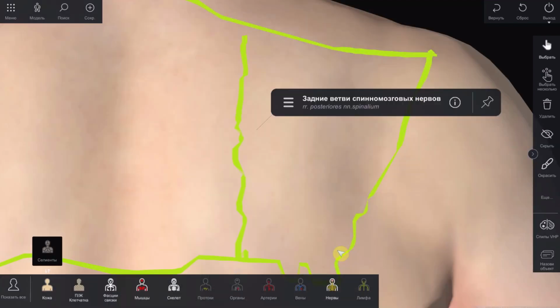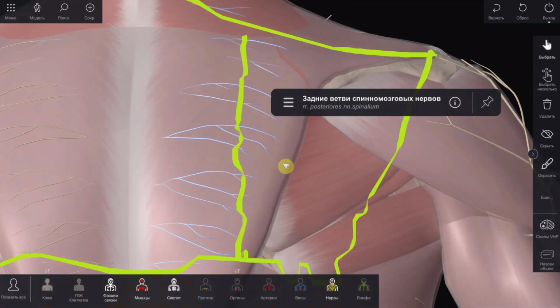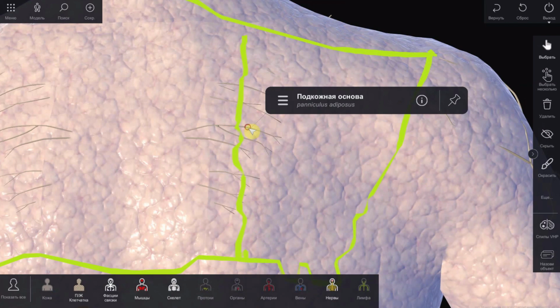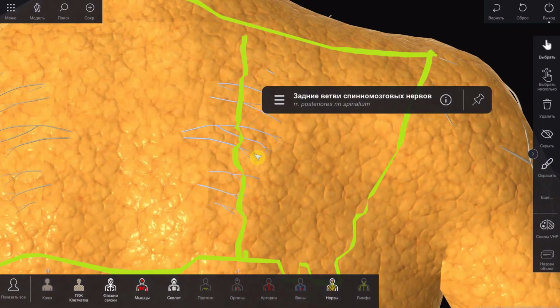The first layer starts with skin, which is inactive and thick. Under the skin is the subcutaneous fatty tissue and superficial fascia, which are moderately developed. Connective tissue bridges extend from the latter, dividing the subcutaneous fatty tissue into cells. Subcutaneous fatty tissue and superficial fascia are innervated by rami posteriores nervi spinalis.